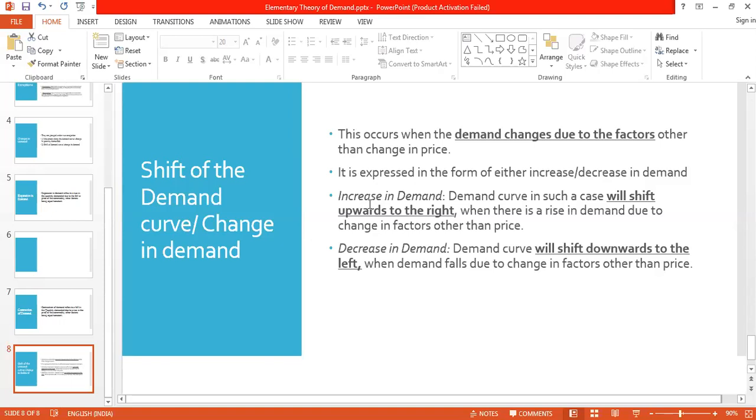Increase in demand. Again, this is important. If you want, make a note of it. Increase in demand, which means the demand curve in such a case will shift upwards to the right. That is the keyword that you have to make a note of. It will shift upwards to the right when there is a rise in demand due to the change in factors. It is there in your course books also. If you want, you can mark them down.